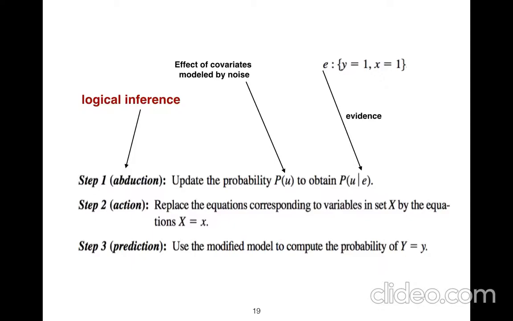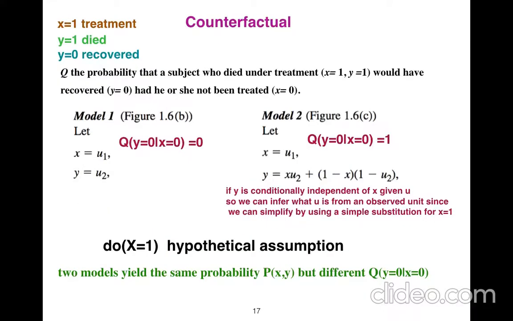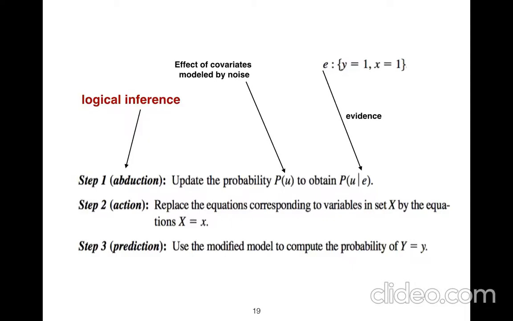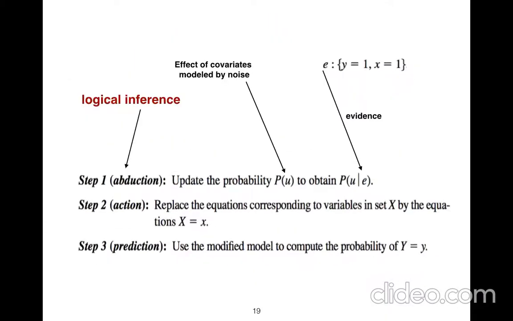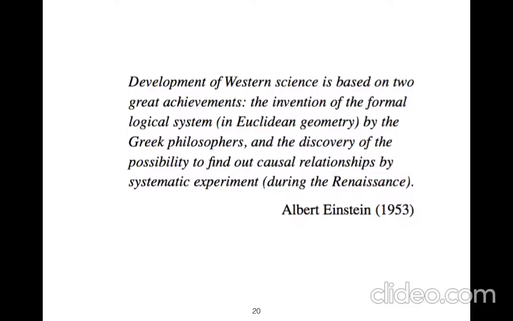So as you see with evidence, for example, in the last example, X is treatment, Y is whether the patient died or recovered. And here we have the evidence. We find U. U is the noise because there are some other variables, maybe age, maybe sex, or other variables that could have had an effect on that. So this is the algorithm, and